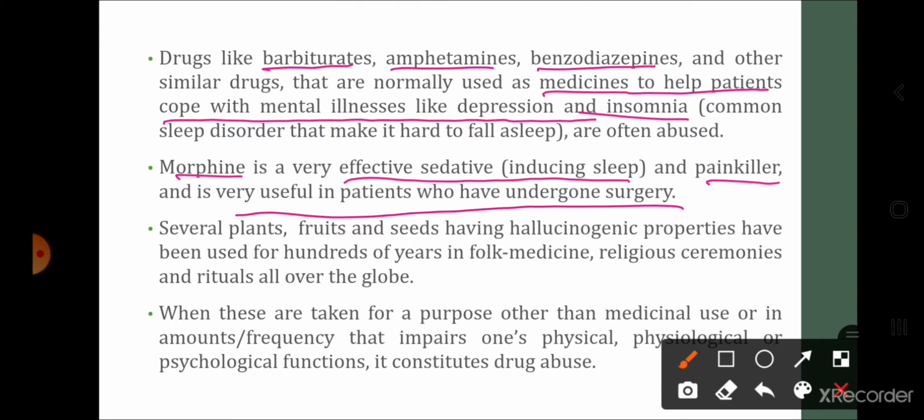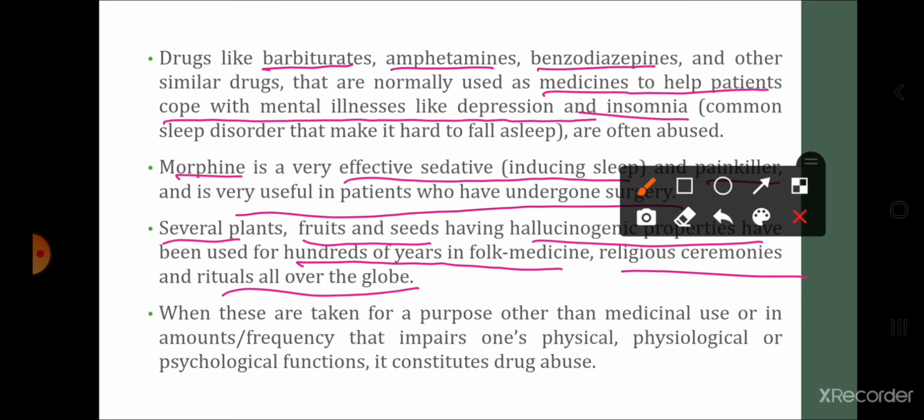It is a sedative, it helps a person to sleep, and it also works as a painkiller, and it is also used in the treatment of surgery patients. But these particular drugs are now being abused by the youths. Several plants, fruits and seeds having hallucinogenic properties have been used for hundreds of years in folk medicine, religious ceremonies and rituals all over the globe.